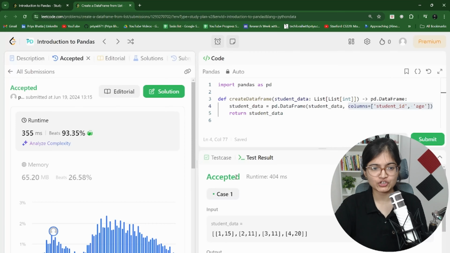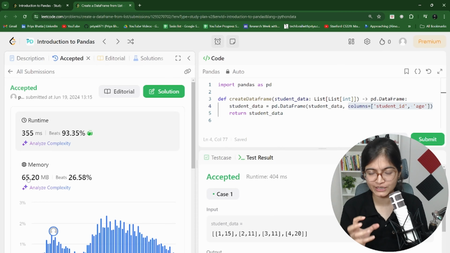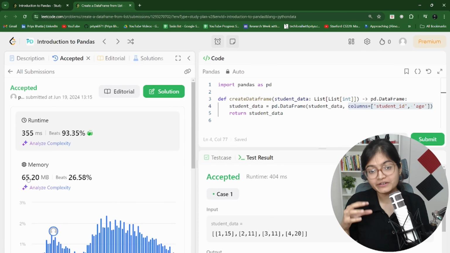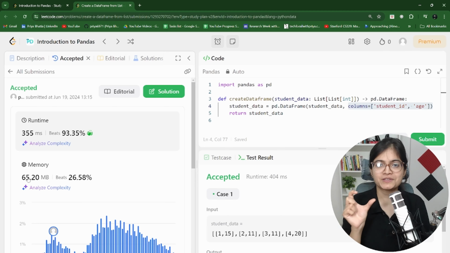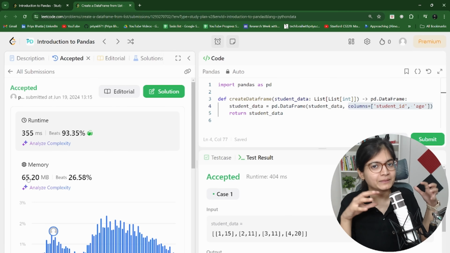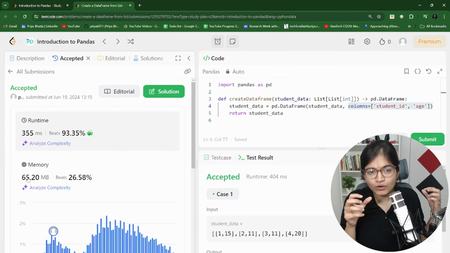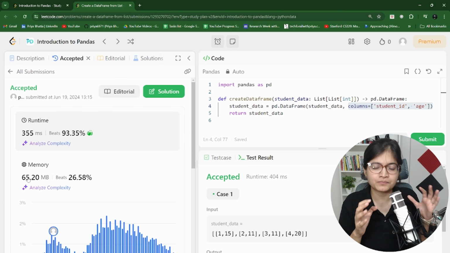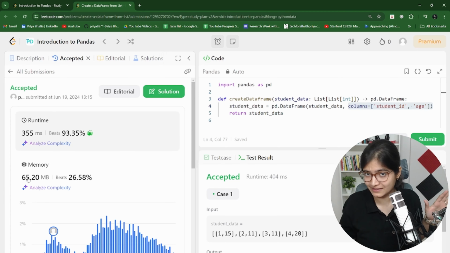This is what you have to make sure: whenever you are doing any question on the LeetCode platform, first of all, you have to run this code. Once you run it, it might be the case that your code is accepted for those specific test cases. But when you submit the code, internally multiple test cases will be there. So you have to make sure this code runs for all the test cases internally. That is something very, very important.